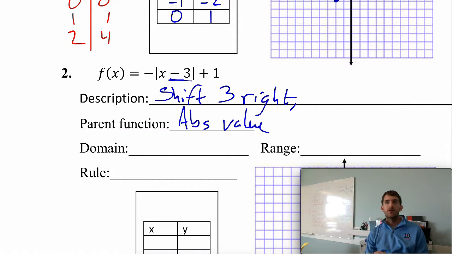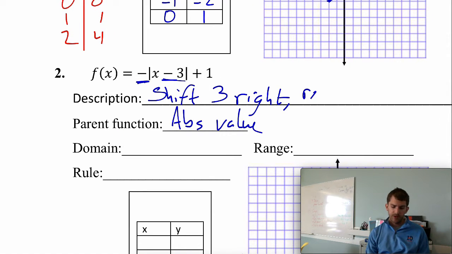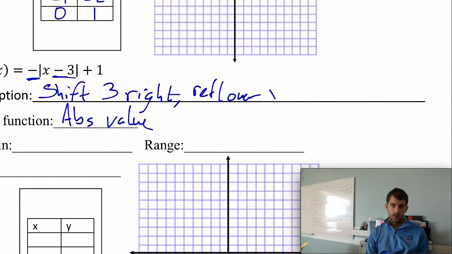Then we're asked to look for any stretches and compressions. There are none. Then we're going to look for reflections. Well, there's a reflection, so it's going to be a reflection over the x-axis. And then the last one, the plus 1, means we're going to shift it up 1.